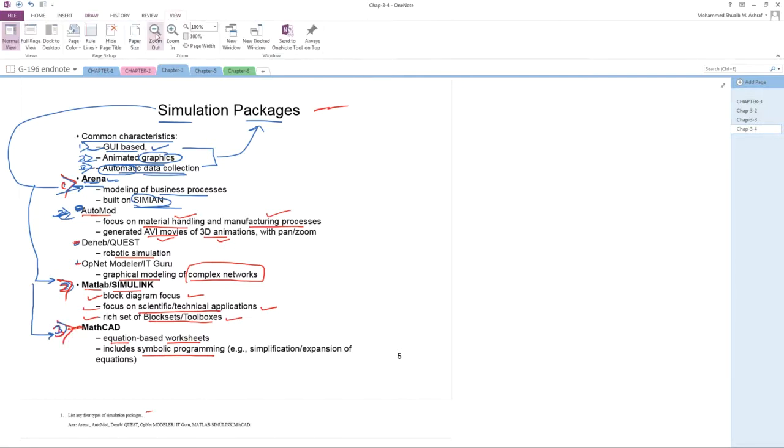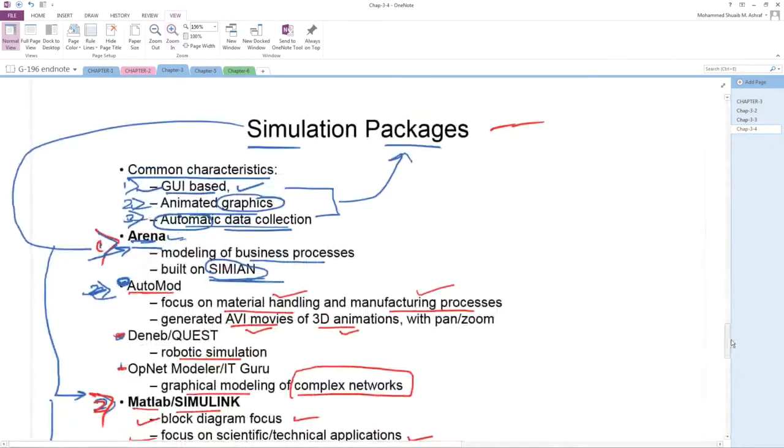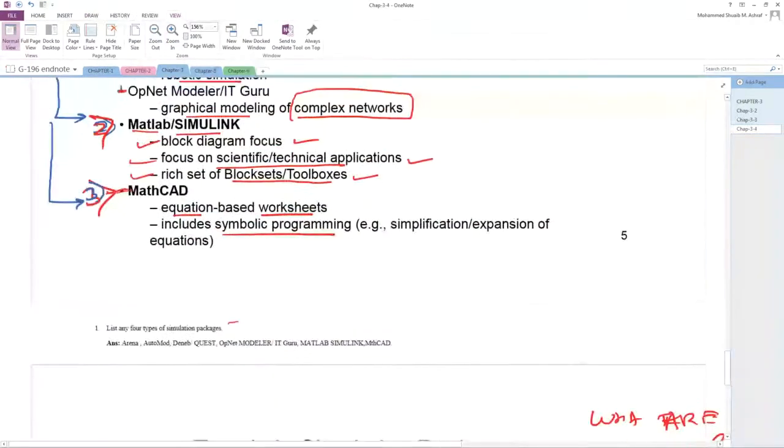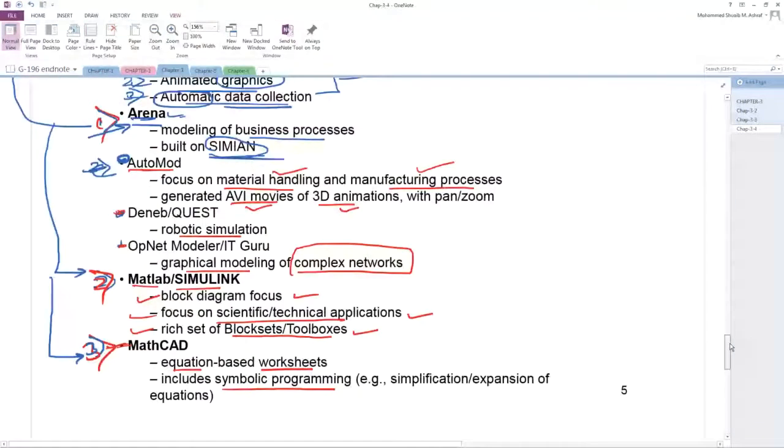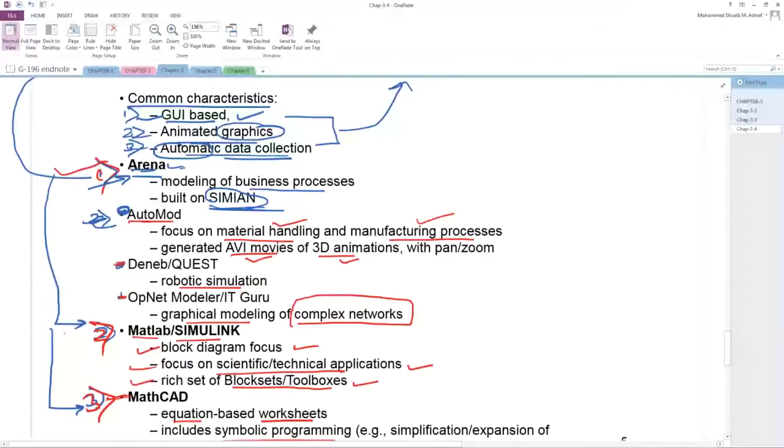Now how will the question come in the exam? Question like this: list any four types of simulation package. So four types yani number 1, number 2, number 3, number 4. So these are the four types of simulation package. Okay, you have to write the name. If in the exam the question says explain, then you have to explain. If it doesn't say explain, write only the name.